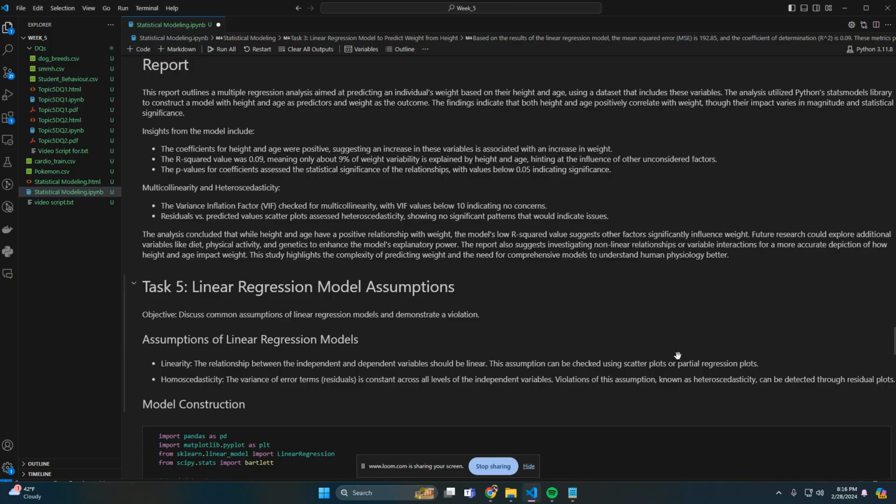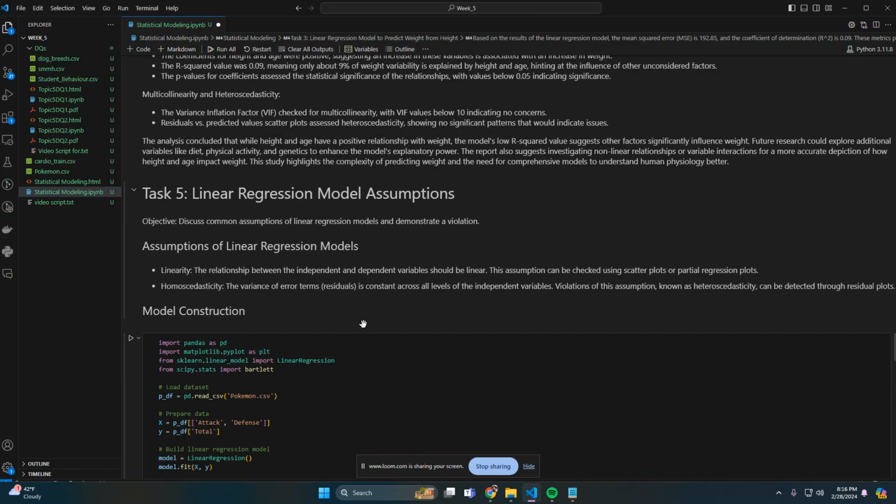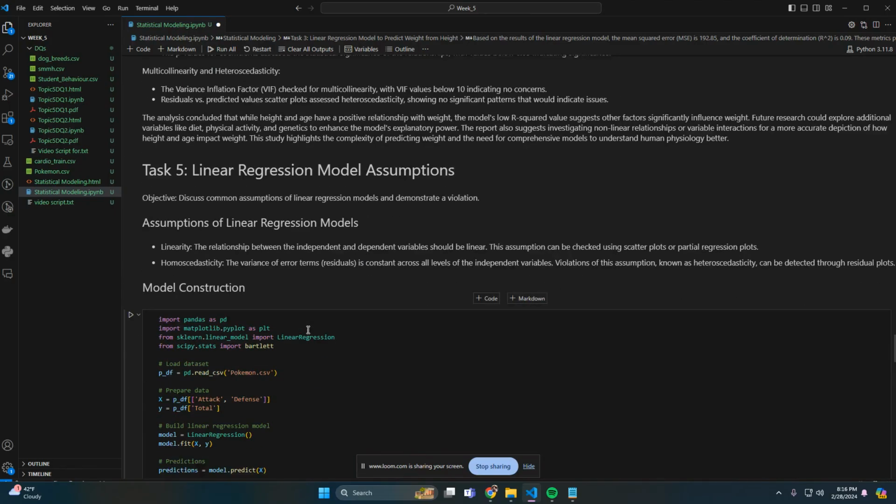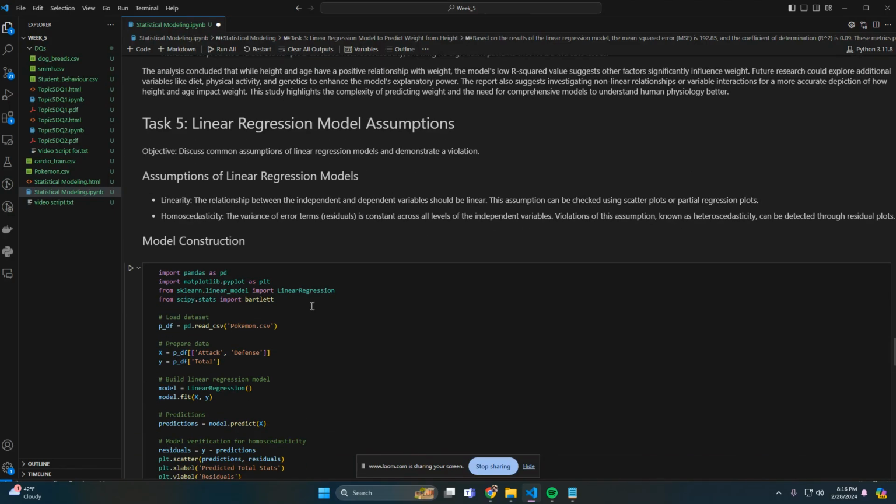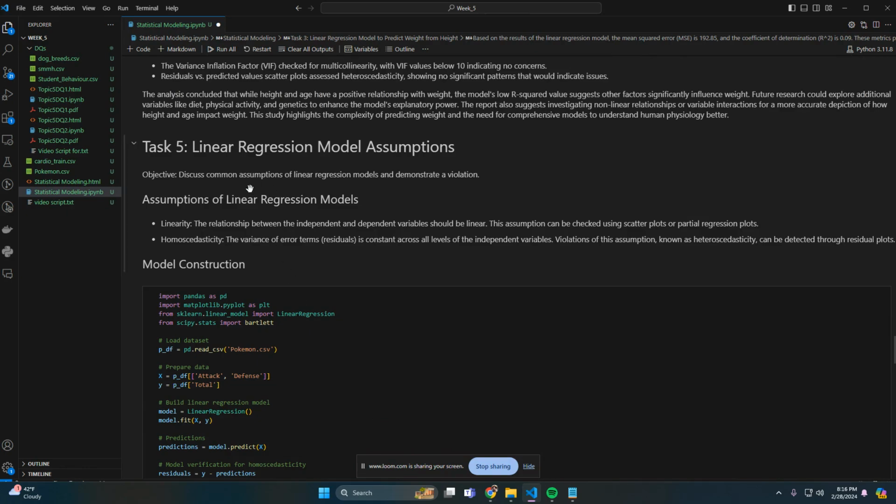Then we were asked to do it again, and I picked a different data set because in the task it said that we could. So I picked a Pokemon data set. There are lots and lots of Pokemon in here. We were asked to discuss common assumptions of linear regression models and demonstrate violation.